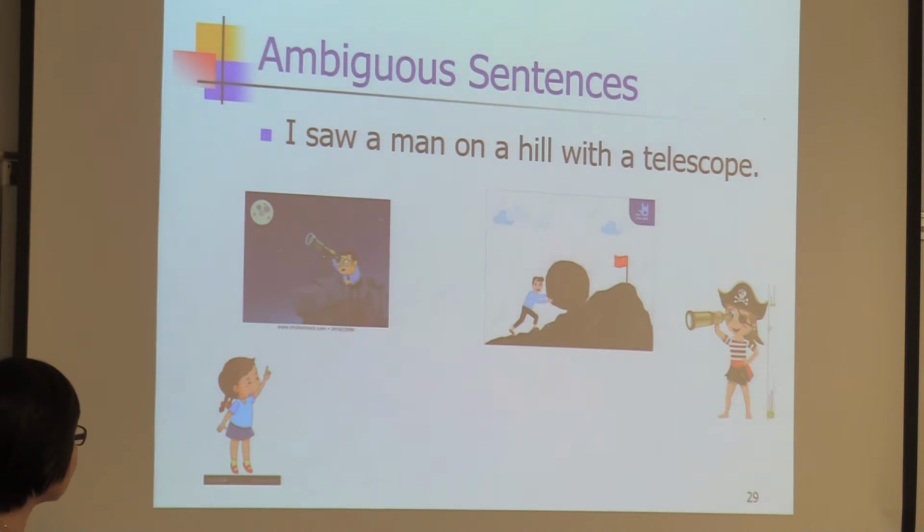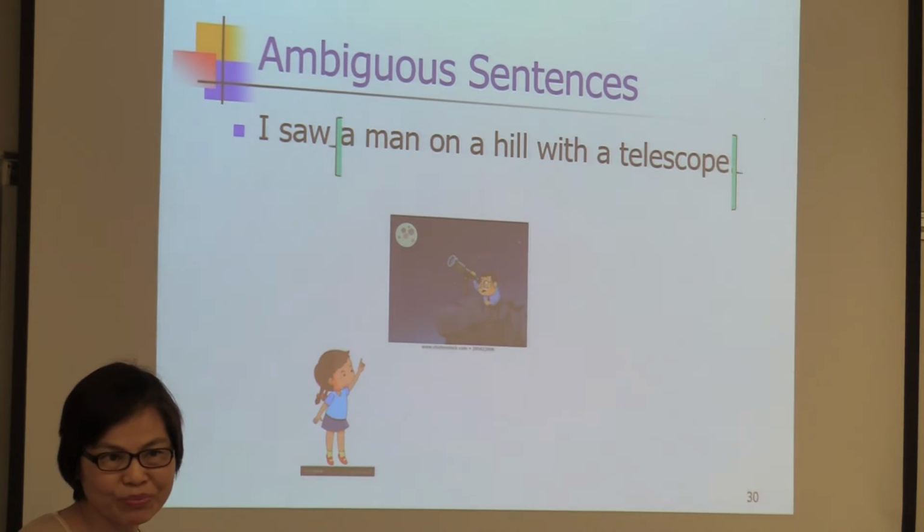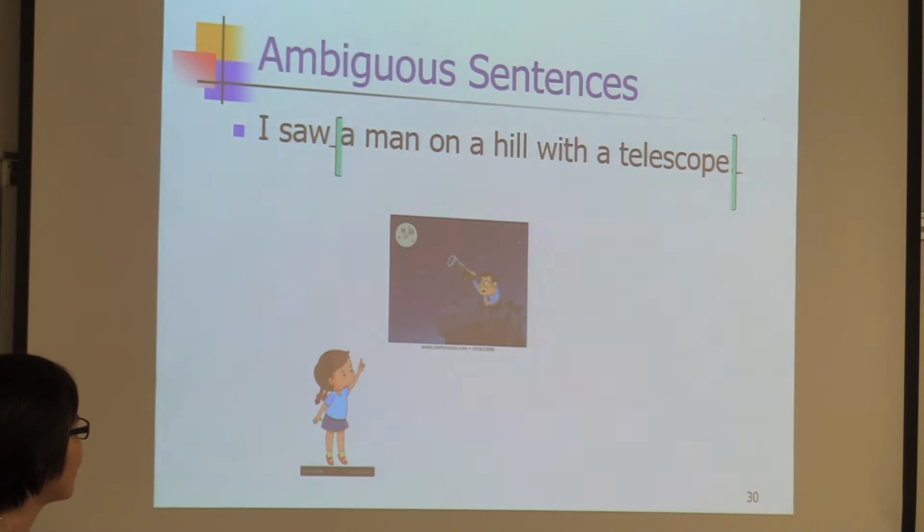Okay, very good. So, let's see. A man, I saw what? A man on a hill with a telescope. So the whole is a noun phrase. The object with a telescope is used to modify the man. So the picture shows you this, a man with a telescope.